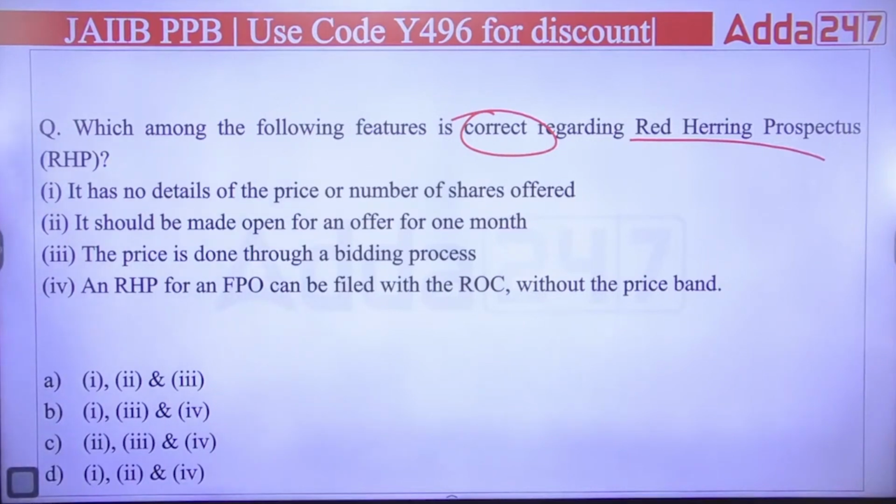It has no details of the price or number of shares offered. It should be made open for an offer for 1 month. The price is done through a bidding process. An RHP for an FPO can be filed with the ROC without the price band.